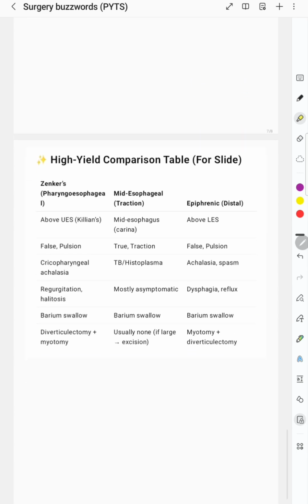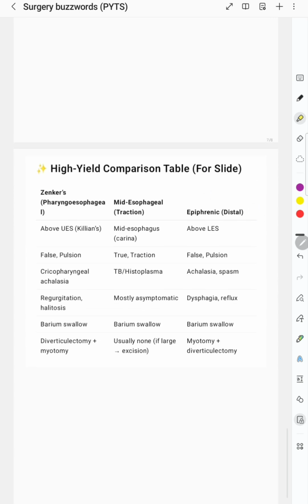Now this is the comparison table where we can compare these three esophageal diverticula. Zenker's we have studied, mid esophageal we have studied, you can go through this. And epiphrenic, the distal one, achalasia's best friend, is above the lower esophageal sphincter, false and pulsion, again the same. Here the etiology is achalasia and spasm. Here it is cricopharyngeal achalasia, here it is TB and histoplasma, here it is achalasia and spasm. This is the etiology, this we have to remember.